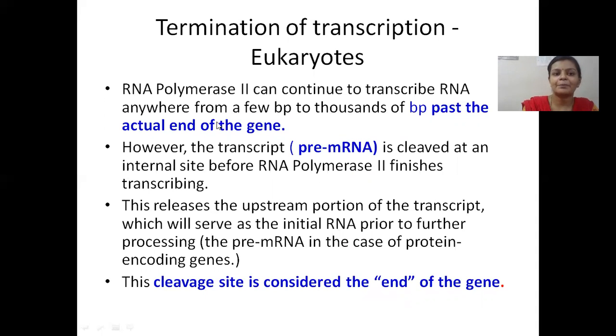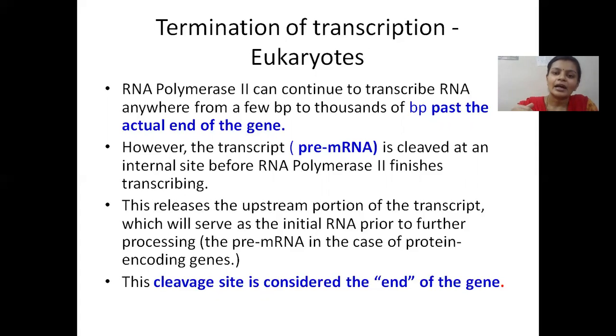So termination happens in case of eukaryotes anywhere from a few base pairs to a few thousands of base pairs past the actual end of a gene. So it's not like a prokaryotic system. There we have specific terminator sequences. A hairpin loop structure is formed. It slows down the RNA polymerase there. And then we have something called Rho protein, Rho dependent, Rho independent terminations happen. So that is a different system.